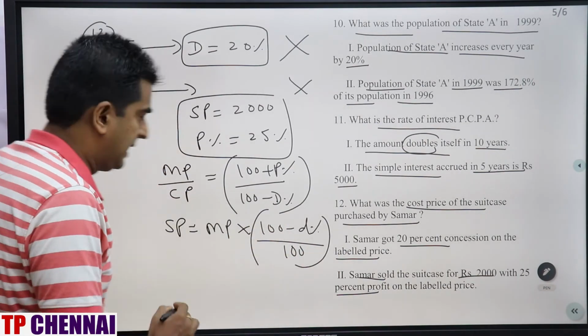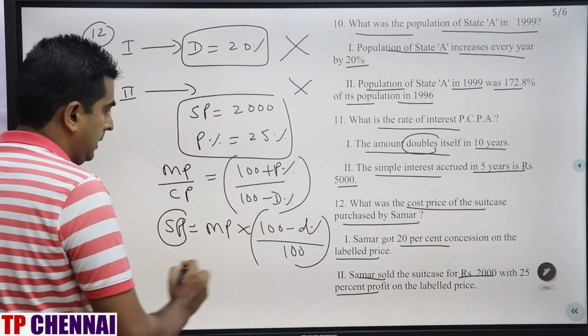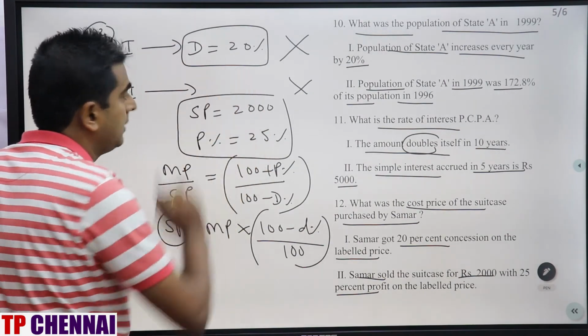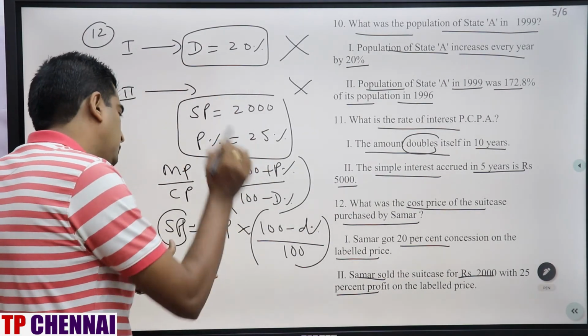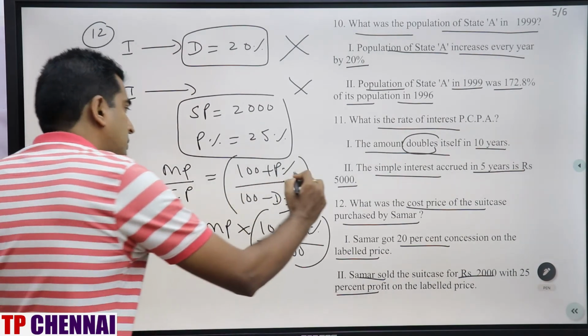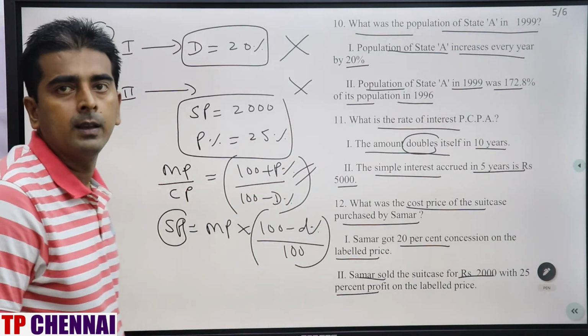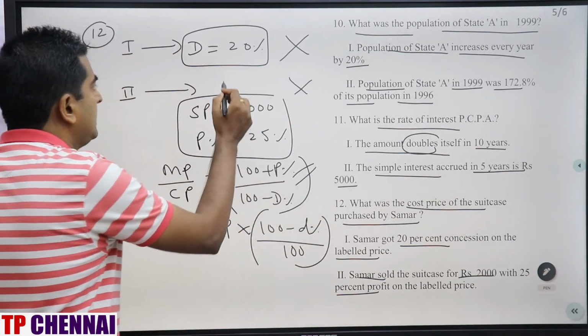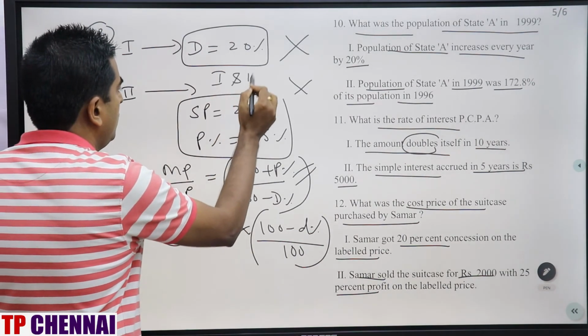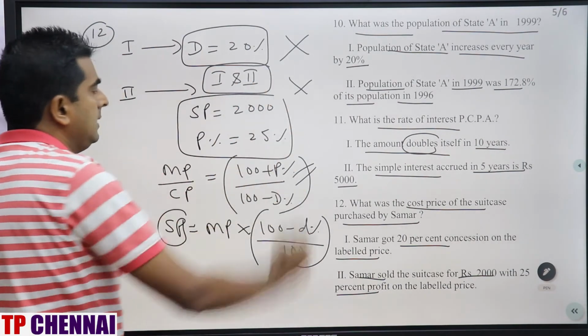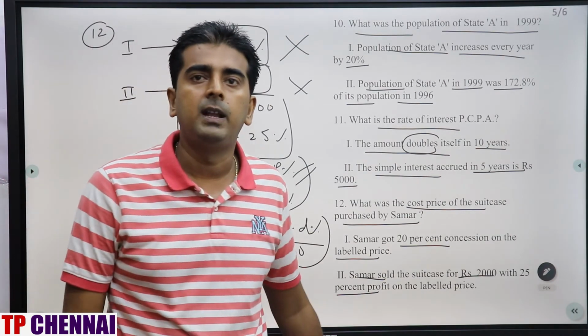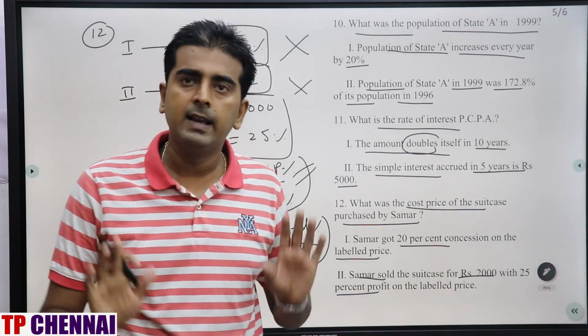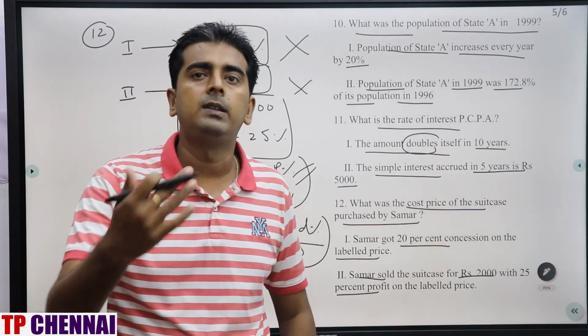If you merge both the statements, SP they have given you, MP you need to calculate, and discount they have also given you in the first statement. By using this you can calculate mark price, and by using this formula you can calculate cost price. That means statement 1 and 2 together are required to find out the answer of this particular question. Clear now? Everything is clear? Now we'll see the next one.